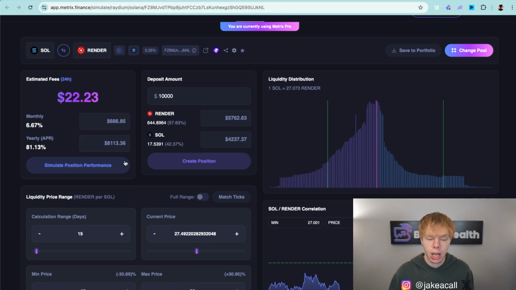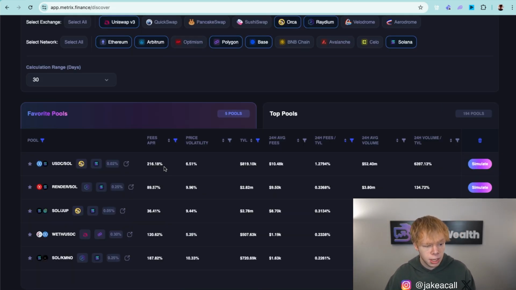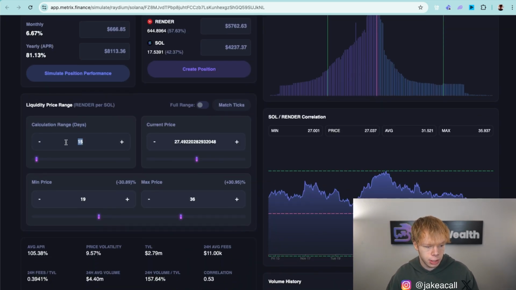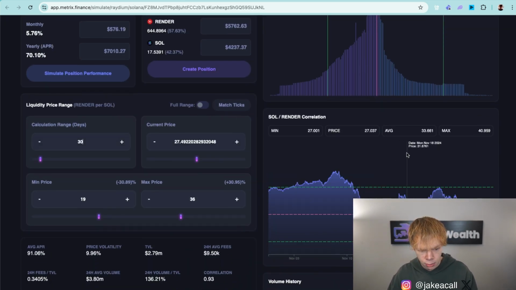It is not a 100% APR position. With that being said, there are plenty of other 100% APR positions over here, but I want to show you what I would do if I wanted to get a higher return on this one. I would zoom back out to 30 days, right? And this is a broader range. And this is personally something that I would deploy into if I was looking to spend maybe 30 minutes per week managing this. And I'm probably going to end up rebalancing every 2 weeks or so in a position like this. It's something that's more passive as opposed to active.